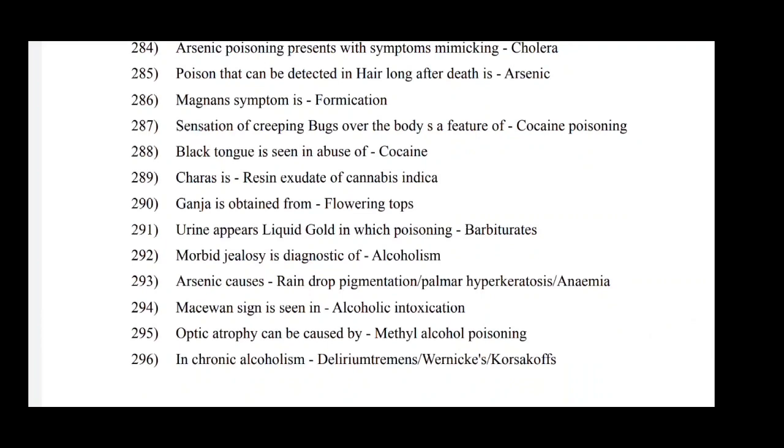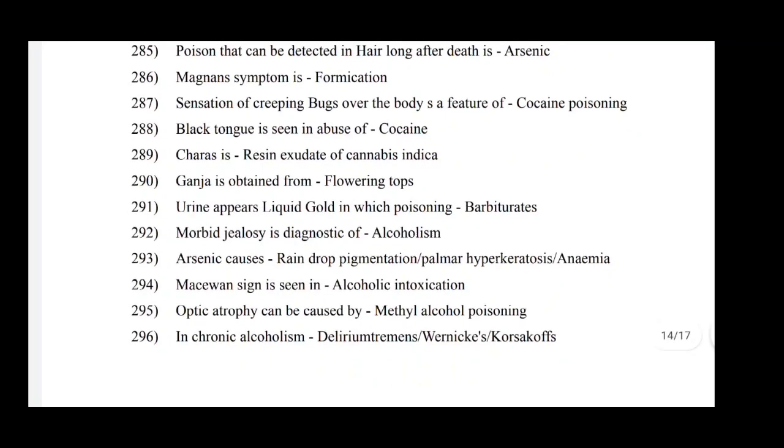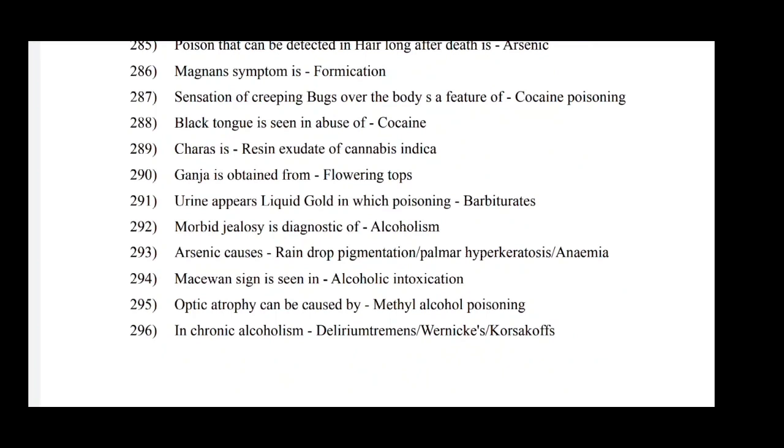Poison that can be detected in hair long after death is arsenic. Magnan symptom is formication, a sensation of creeping worms over the body, a feature of cocaine poisoning. Black tongue is seen in abuse of cocaine. Charas is resin exudate of cannabis indica. Ganja is obtained from flowering tops.